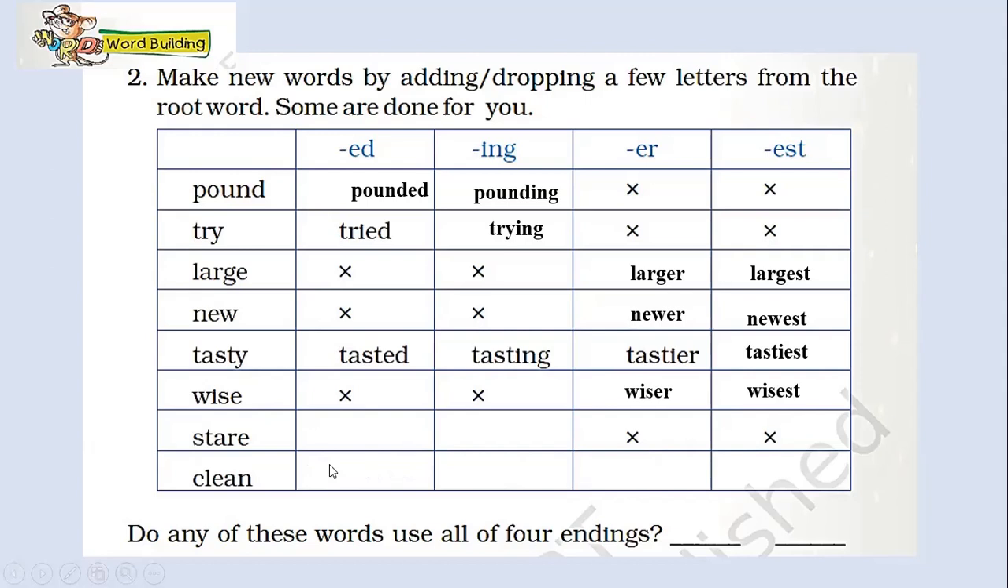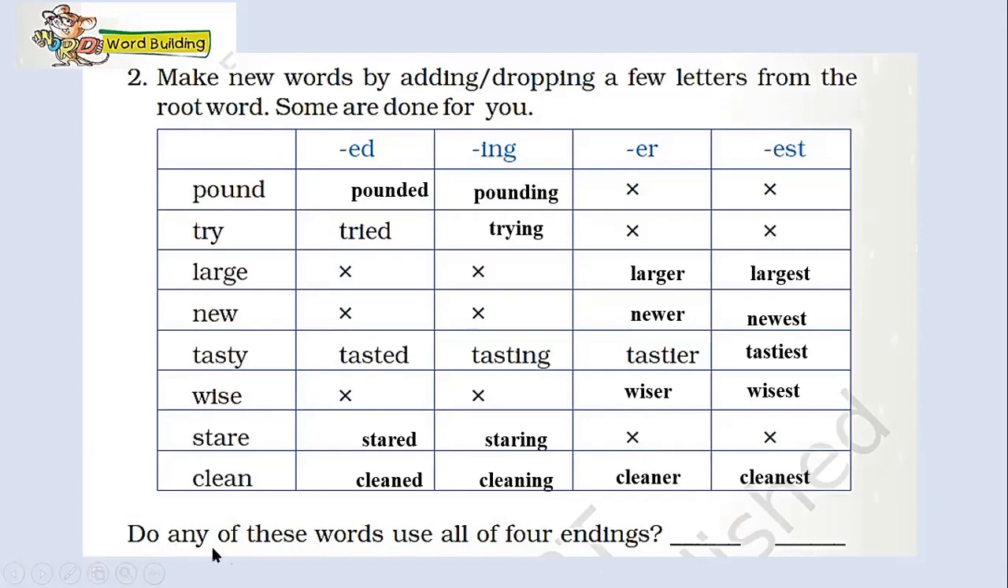Then we have the word stare, and by adding the suffix ed, we get the word stared. Then by adding ing to the word stare, we get the word staring. And finally, we have the word clean. Children, just like the word tasty, which accepts all these suffixes, clean is also a word that accepts all these suffixes. So by adding ed to the word clean, we get cleaned. And by adding the suffix ing, we get cleaning. And then we can make the word cleaner and cleanest.